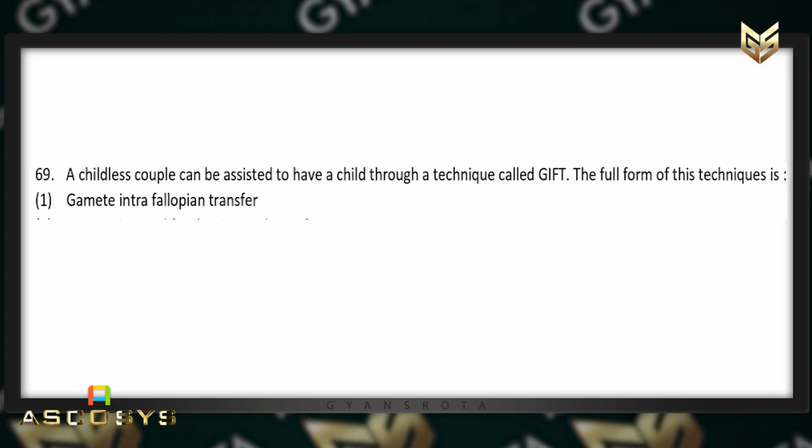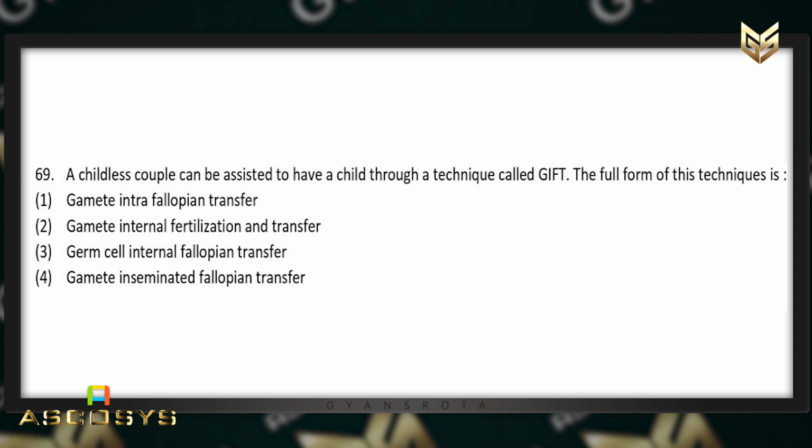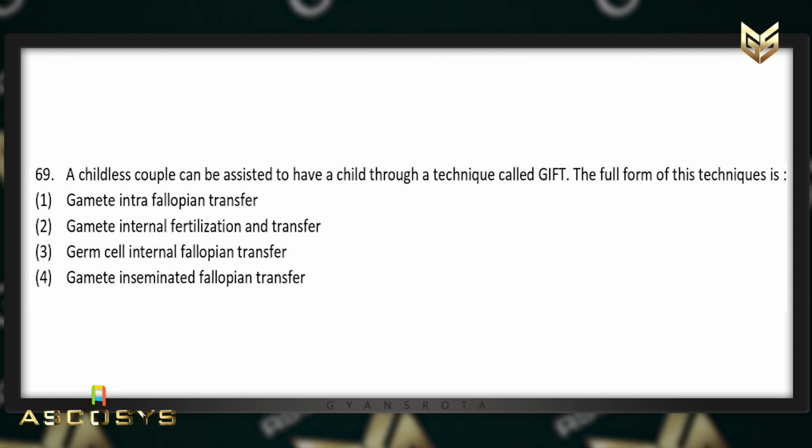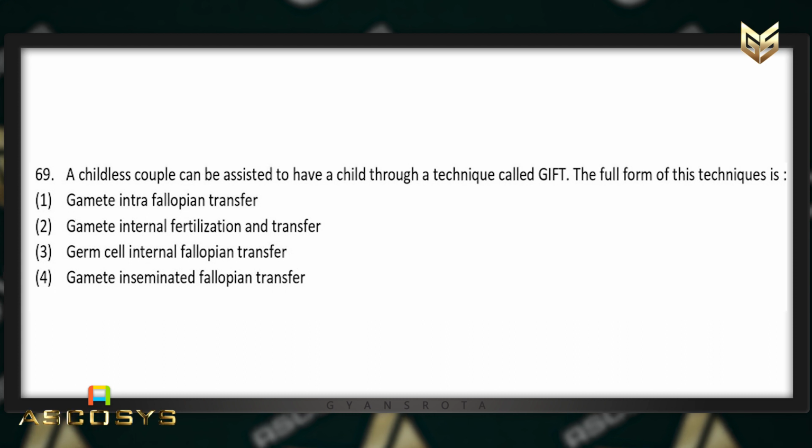A childless couple can be assisted to have a child through a technique called GIFT. What is the full form of this technique? There are 4 options given. First option is gamete intrafallopian transfer. Second is gamete internal fertilization and transfer. Third is germ cell internal fallopian transfer. And the fourth is gamete inseminated fallopian transfer.